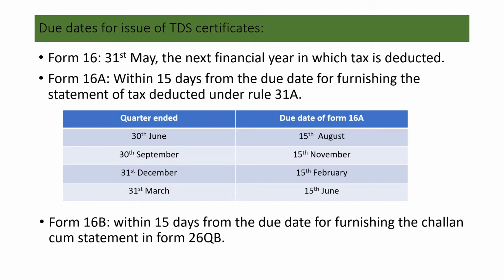Then if the quarter ends on 31st December, the payment of TDS will be 15th February. Then if the quarter ends on 31st March, the due date will be 15th June. Now next, Form 16B, within 15 days from the due date of furnishing the challan cum statement in Form 26QB.